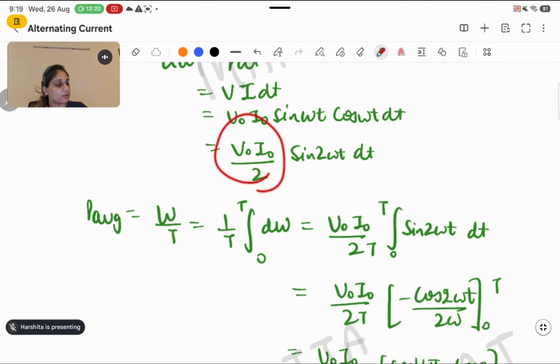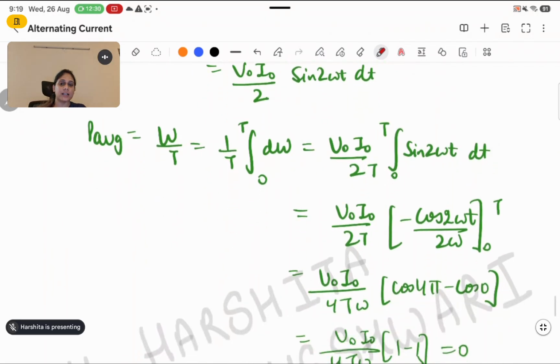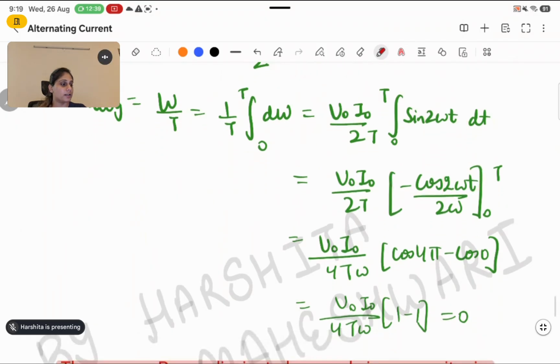Now V naught I naught by 2 I took outside, right? T also I took outside, and only the integration of sine 2 omega t will be left. And we know the integration of sine of any angle will be minus cos of that angle. So because the angle was 2 omega t, I put the angle 2 omega t. And again, the coefficient along with the variable t will be written in the denominator. Done. Now, again, I will be putting the expression that the omega value can be replaced by 2 pi by T, and this value will be substituted here.